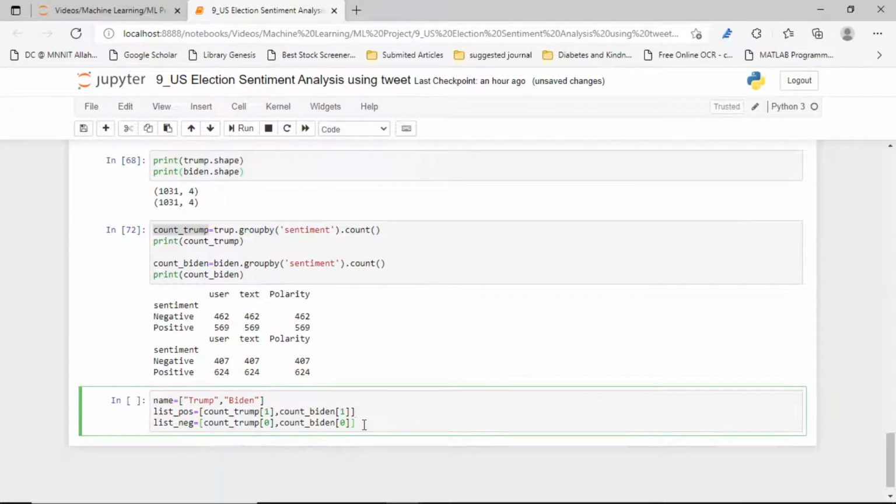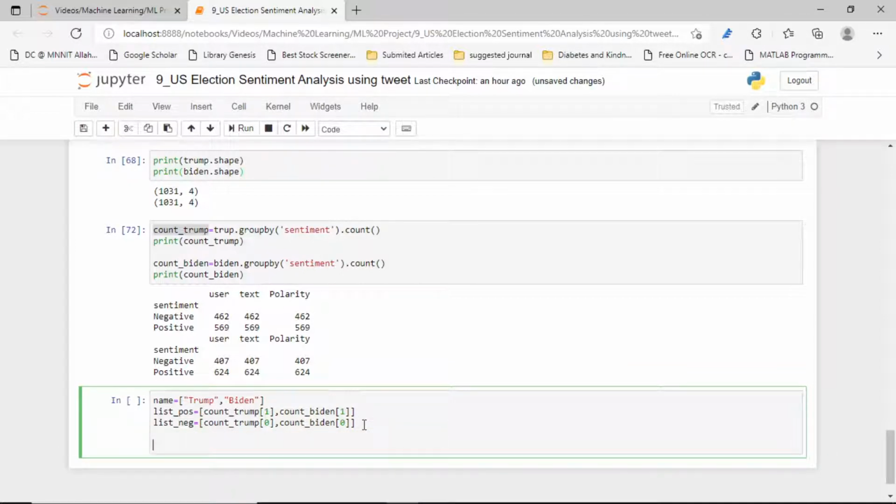So now let's plot it. Our figure will be, so here one thing we have to import, a library. Which library?